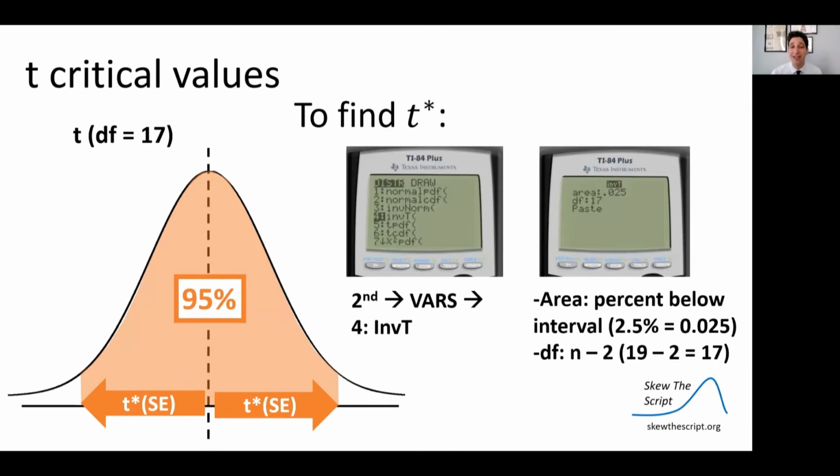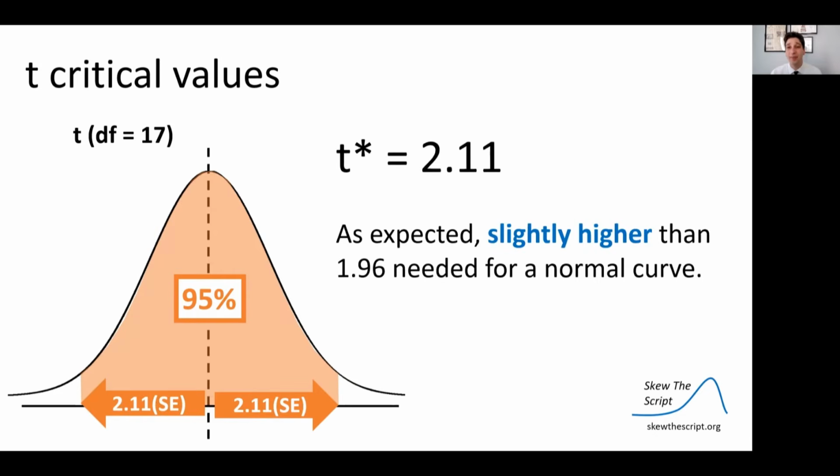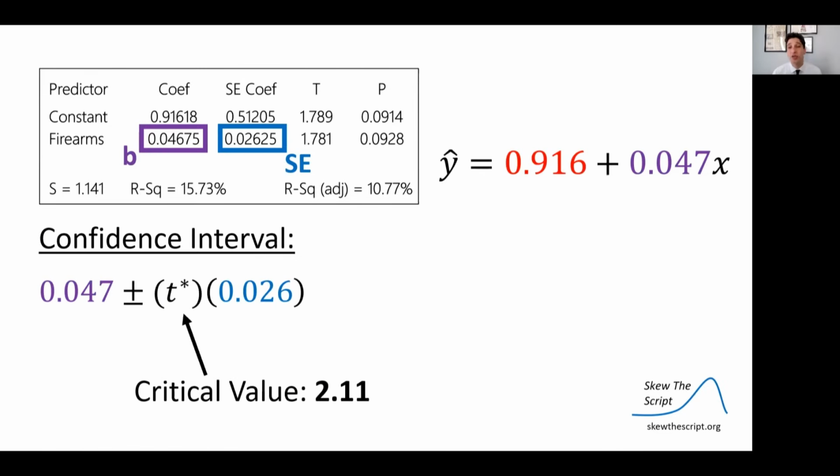And then we can go ahead and go into our calculator to find that critical value that we need. Visualized on the screen are the commands that you need in order to do that. When you do that, you'll see that the t critical value, the number of standard errors we need to go out to capture 95% confidence, is 2.11. And as expected, this is a bit higher than the 1.96 we needed for the narrower normal curve. So the critical value I need was 2.11.